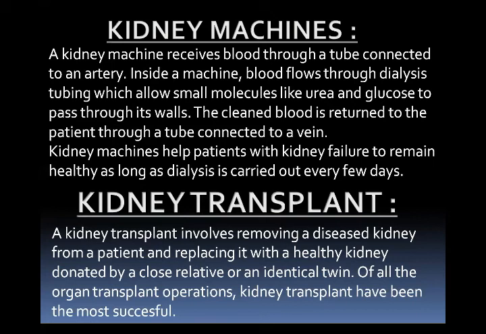The second interesting fact is that our kidneys contain 2.5 million tiny filters, tiny tubes called nephrons, which help to clean the blood.